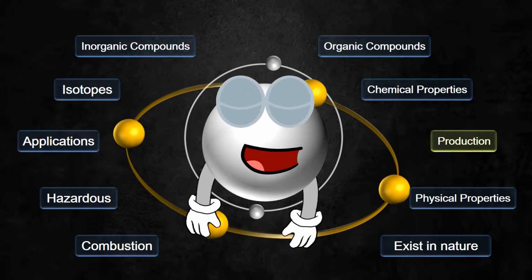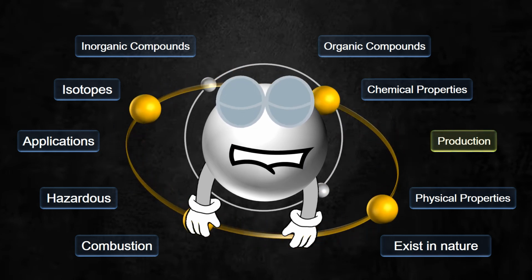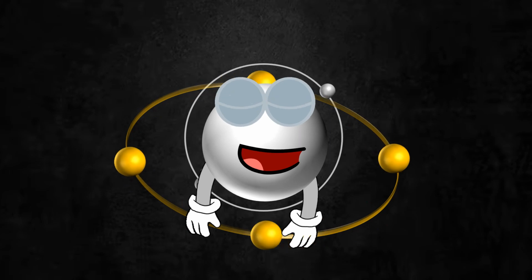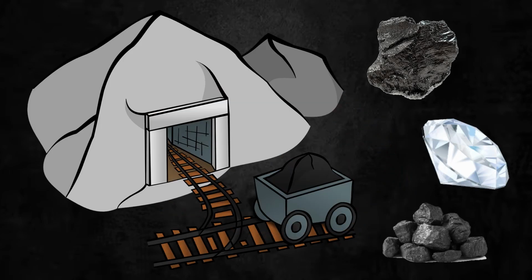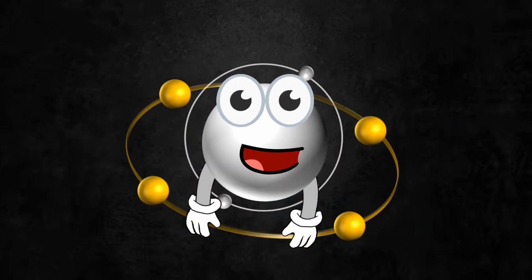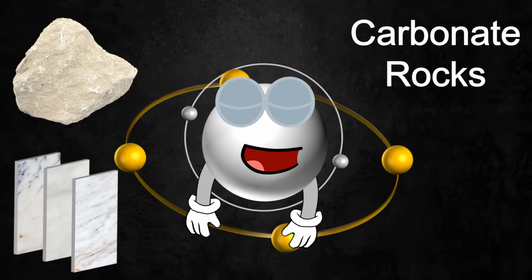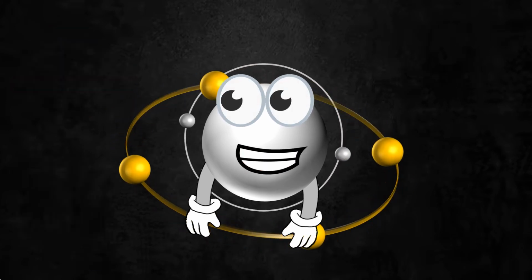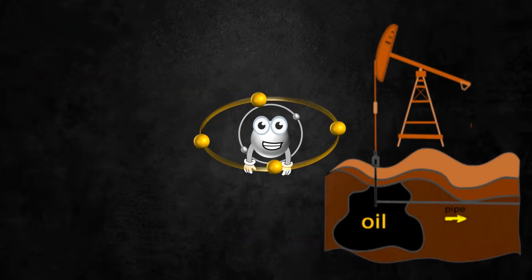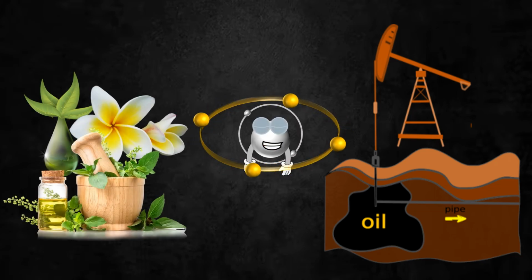Now, how can I be produced or extracted from nature? This depends on my form. For example, solid materials such as graphite, diamonds and coal are extracted by mining from the mines. I am also present in large quantities in the form of carbonate rocks, such as limestone, marble and others. As for my liquid forms, some of them are extracted from the ground with oil and its derivatives, and some are extracted from plants and living organisms with oils, fats, sugars, alcohols, and others.